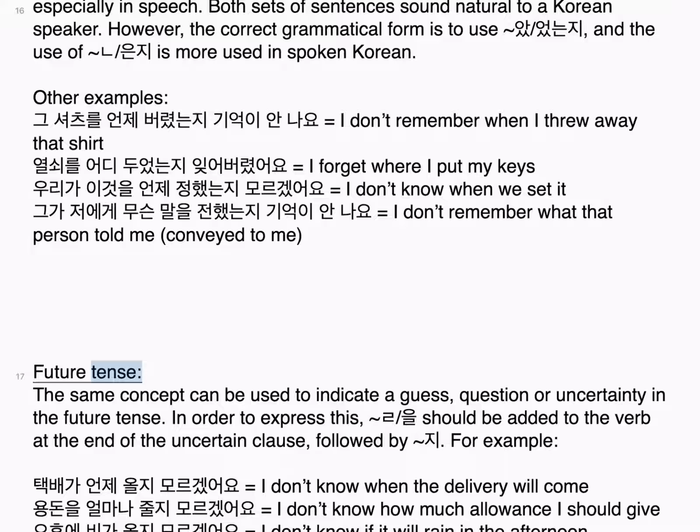Future tense. The same concept can be used to indicate a guess, question or uncertainty in the future tense. In order to express this, ㄹ/을 should be added to the verb at the end of the uncertain clause, followed by 지. For example, 택배가 언제 올지 모르겠어요. I don't know when the delivery will come.